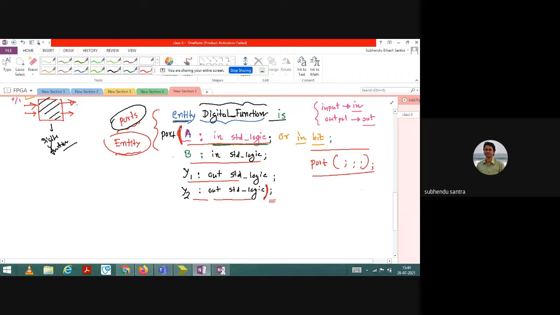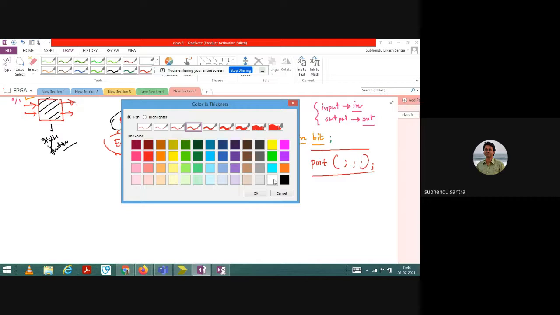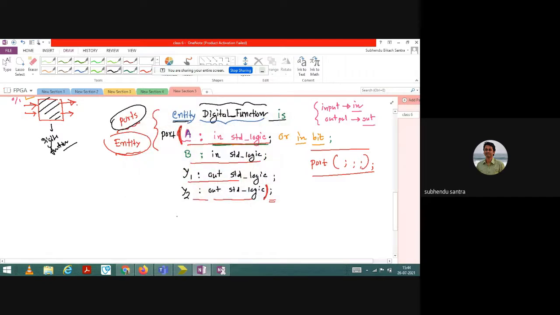So you have basically completed the entity part. End entity. Entity means what? For that digital function, that part you are completing. So the input output definition is now complete. What is this input output definition for? It is for the digital function.